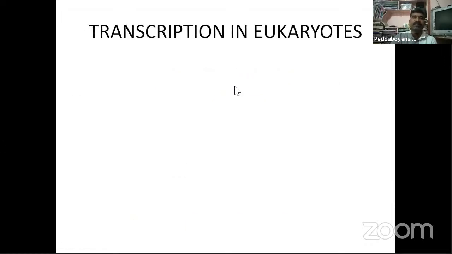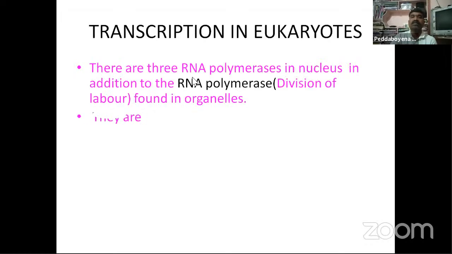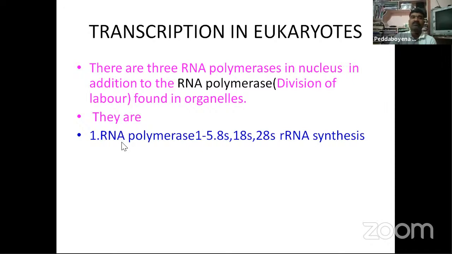In transcription in eukaryotes, there are 3 RNA polymerases in the nucleus. The RNA polymerases show a division of labor, which is very, very important, similar to the division of labor found in organelles. First one, RNA polymerase 1, which synthesizes the 5.8S, 18S and 28S rRNA.